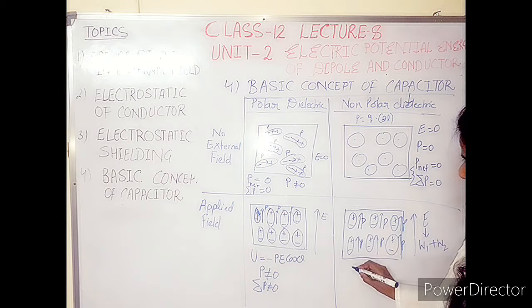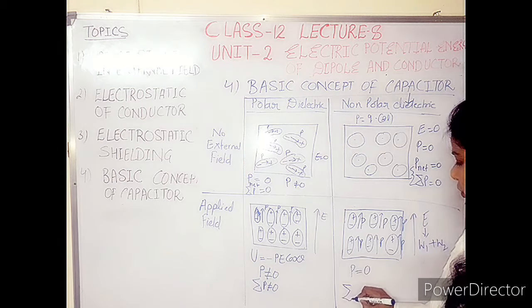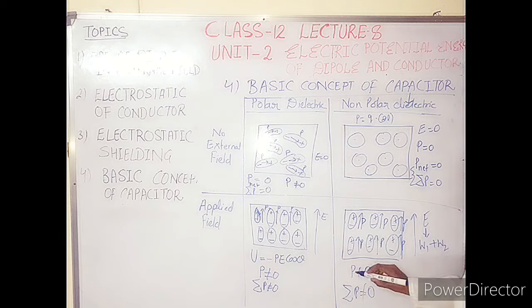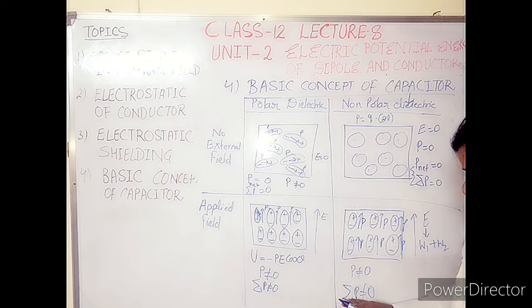So here in this case the individual dipole moment will not be 0 and the sum of all the dipole moments, summation of P, will also be non-zero. Both are non-zero. P is non-zero for the individual atom or molecule, and the summation of all the P's, all the dipole moments, should also not be equal to 0 because of the presence of the applied field.